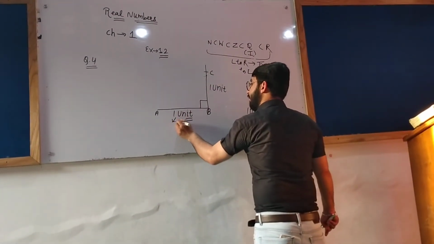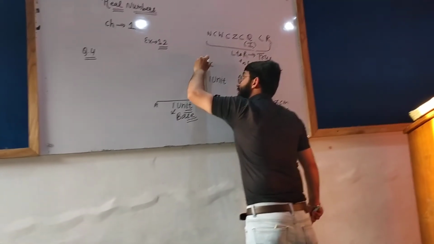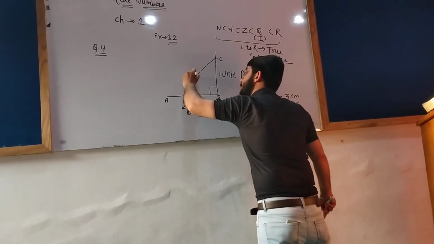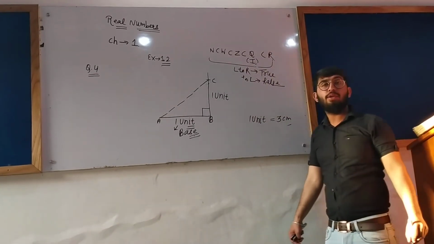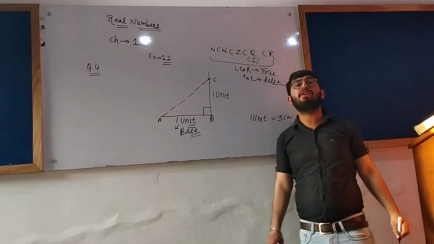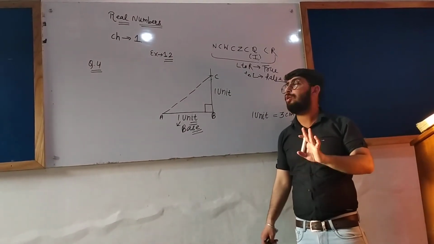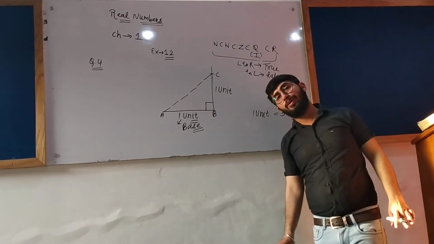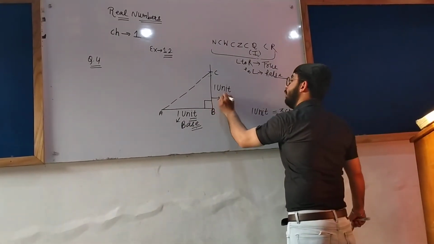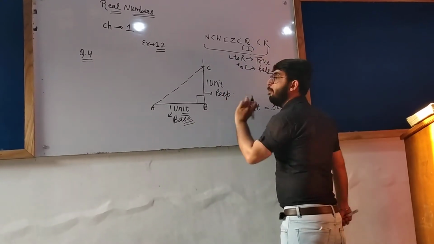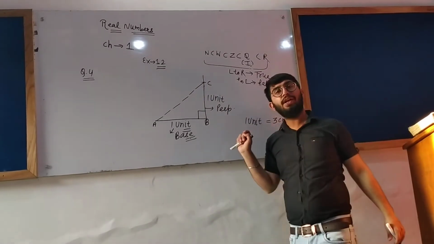If this is a right angle triangle, join AC. Yes, I am taking it as a dotted line because this is not the final figure. Whatever is not final, you will have to take as a dotted line, not the dark line. This is also 1 unit. This is the perpendicular, this is the base. What will this be? It will be the hypotenuse.